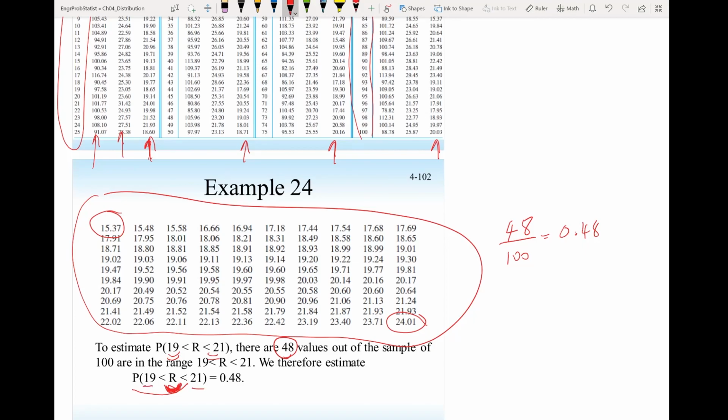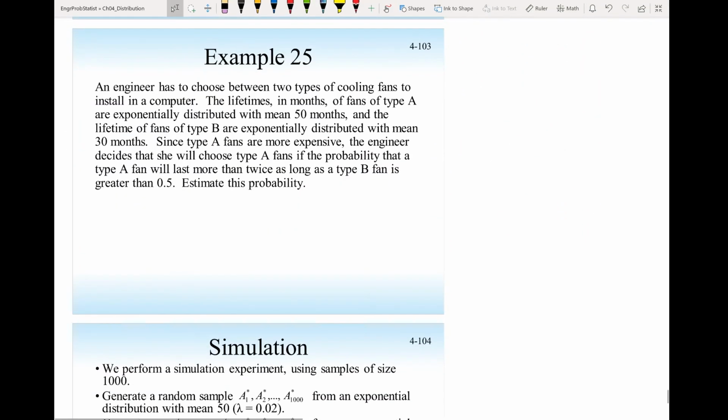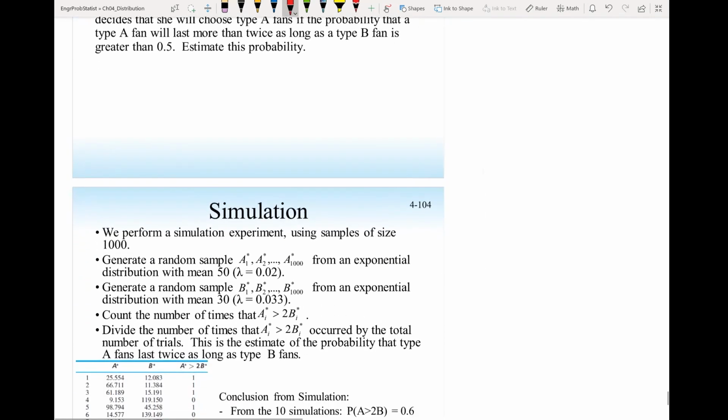And here we showed how we generate data from a normal distribution. You can also generate data from other distributions, like this one, the lifetime in months for a van. That will be an exponential distribution. And I will leave this for you to read in the textbook.